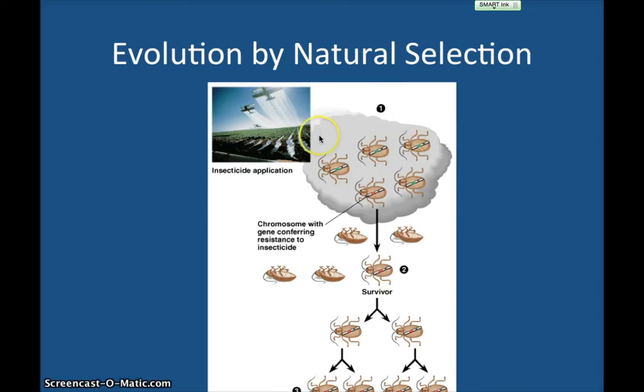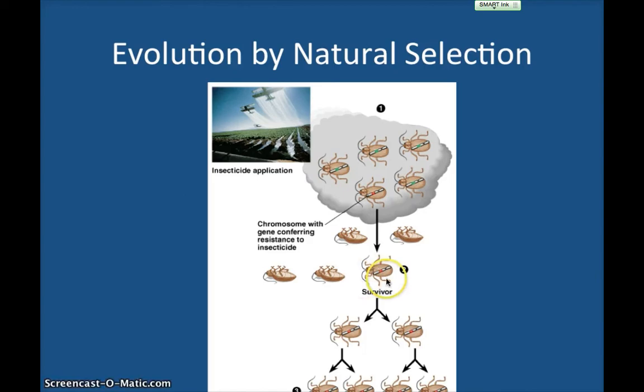So if we start at this first picture at the top, so the chemical kills a lot of these bugs. It kills all the ones that have this little green gene, okay? The one with the red gene, however, for some reason is kind of a mutant. So for whatever reason, it has a mutation that allows it to stay alive. So even though it's been sprayed by this insecticide to keep these plants from getting eaten, this bug survives. So he's a survivor. So notice we've got these 4 dead ones. These were all the green gene. The red gene is the survivor.